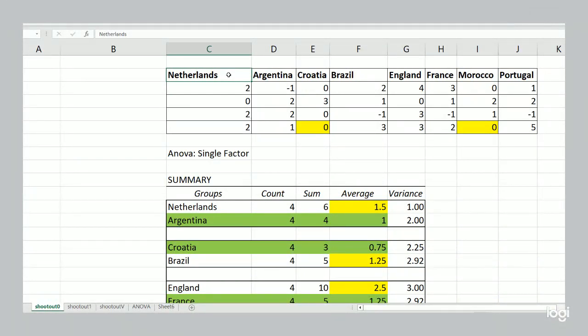And if the tournament were repeated many times, you'd see them have the same goal differential on average, which means it's not a good predictor of how they will perform in the quarterfinals. Now, I won't go through how the ANOVA test was done, what it means. I'll link to the previous videos in the description of this one, but it's interesting to see, okay, well, how did it turn out? How did those games end up being played out?